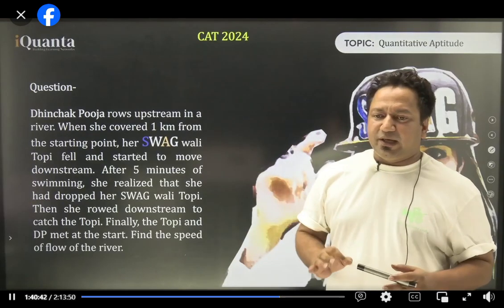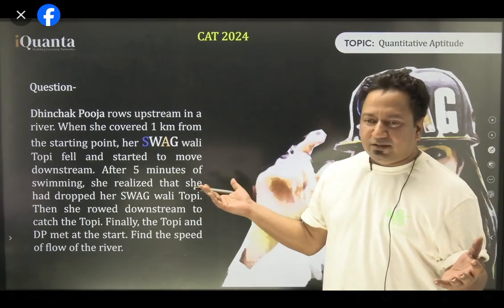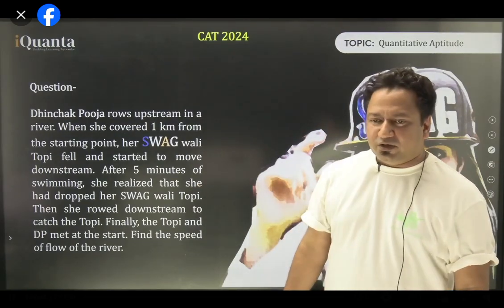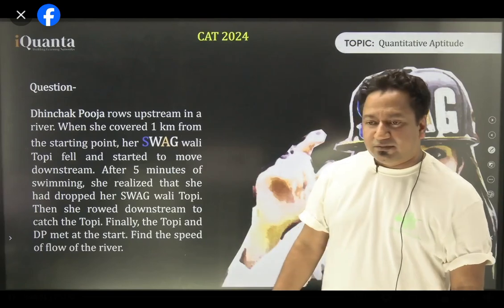In most of the questions that we did today, and even in time speed distance, we know at least 2 things, right? Here we know nothing. Her speed is not known, and we want to find the speed of the river.